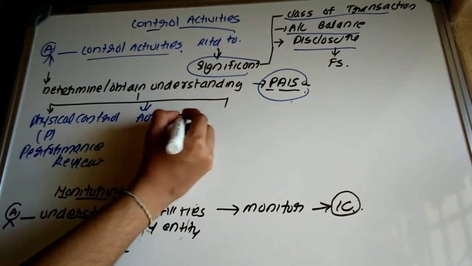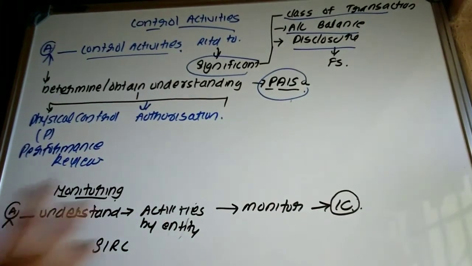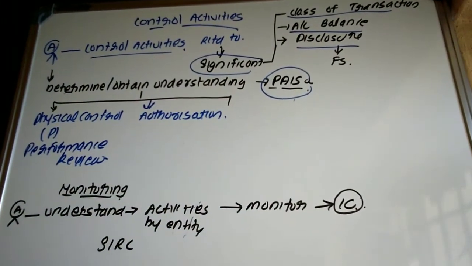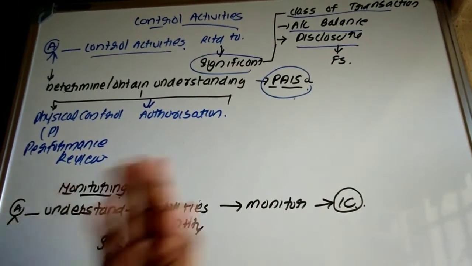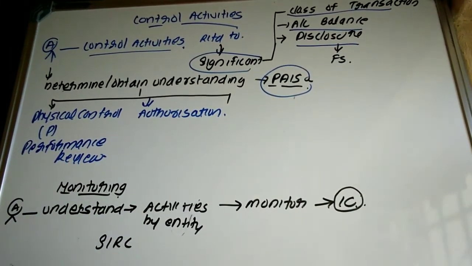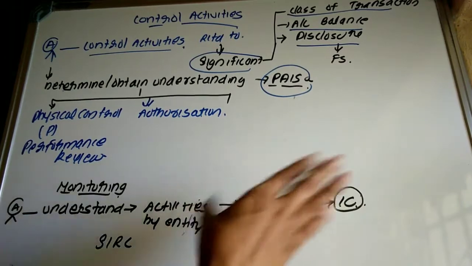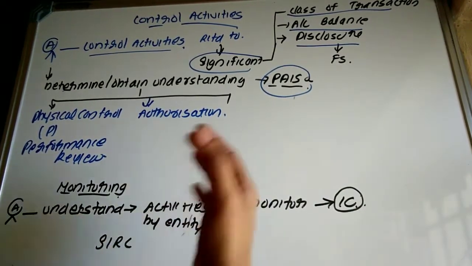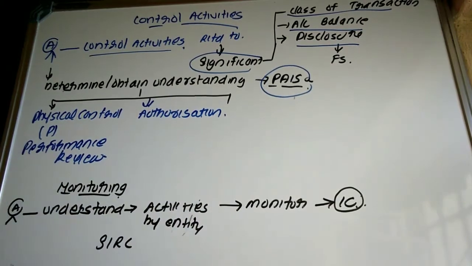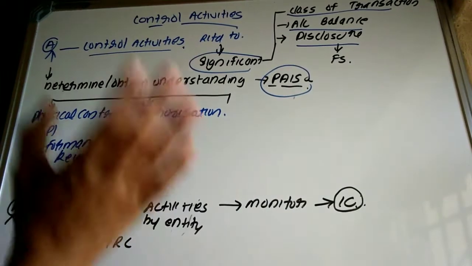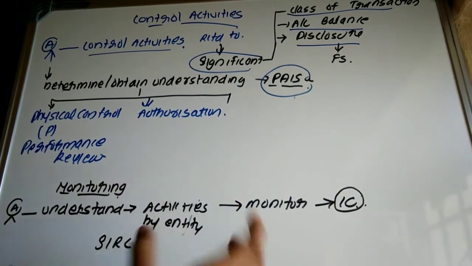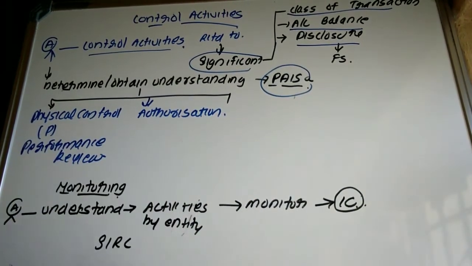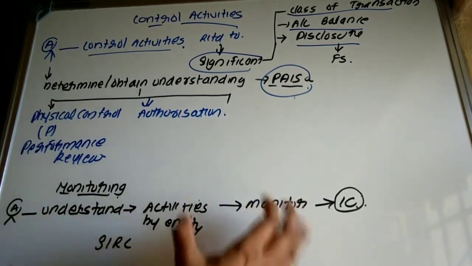Authorization. Organizational activities. We know that different types of operations in an organization, different types of transactions in an organization, agreement that is entered into between organization. So for all these activities there should be what? Appropriate authorization. If those activities have been undertaken without the proper authorization, it may create what? Risk in that organization. So auditor should determine whether all the activities, operations or agreements have been undertaken with appropriate authority or whether appropriate authorization has been obtained or not.